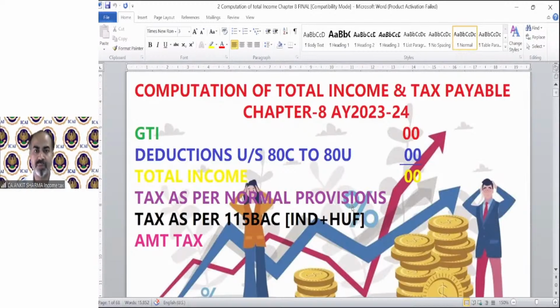So in this chapter, the GTI, which comes from the 5 heads of income, then the deduction process, then the total income, and tax as per normal provision, like slab rate, etc. These are the concepts you have already gone through till now. So there are two new concepts, tax as per section 115BAC and AMT tax, which we are going to discuss in this chapter. Clear? You can see the picture is already saying, oh my God, this is so messed.